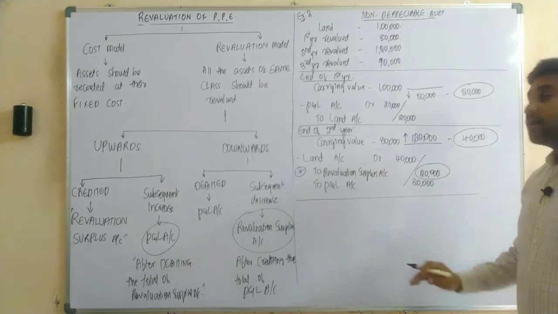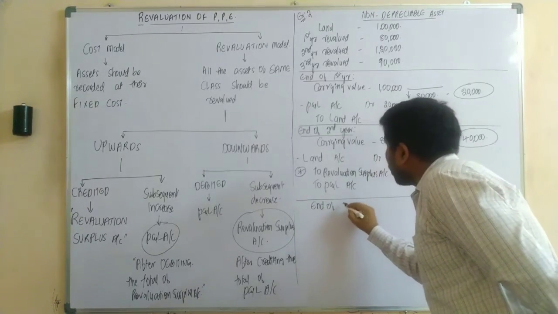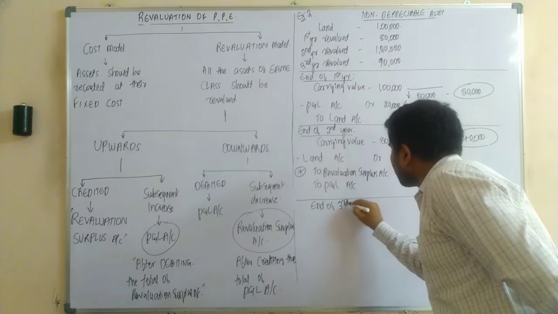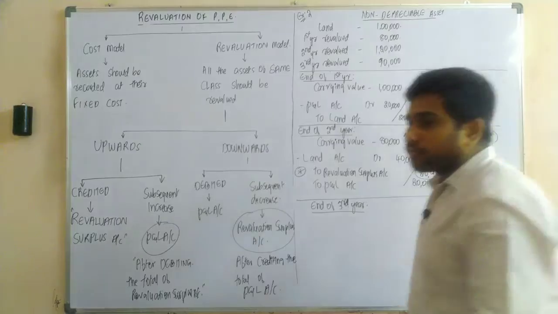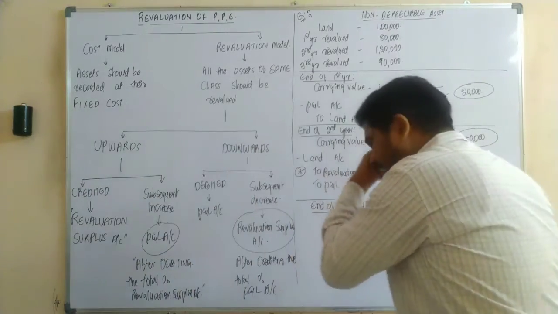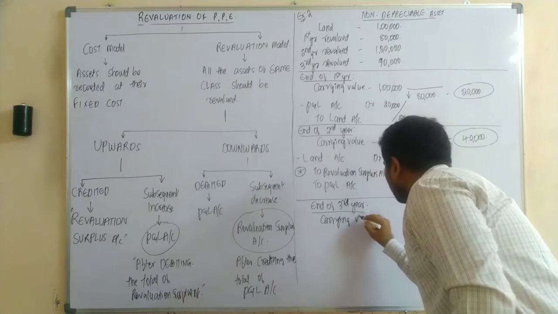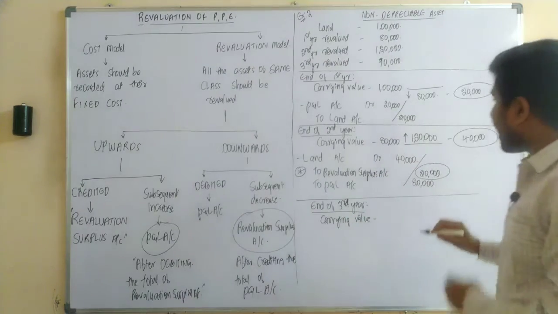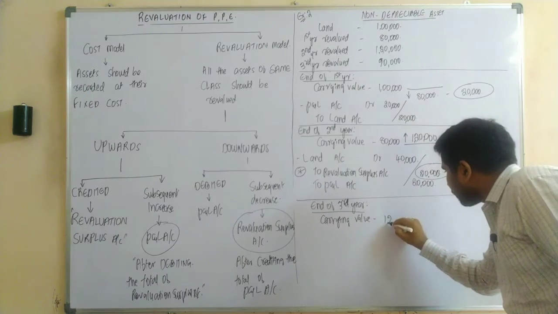Next, continue. So at the end of third year, how much was the carrying value, sir? The carrying value of our asset was 1,20,000 rupees.